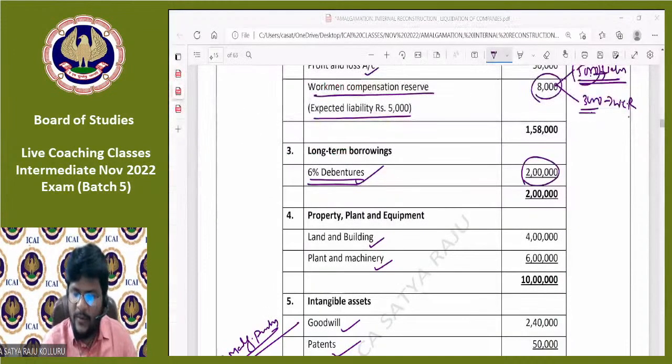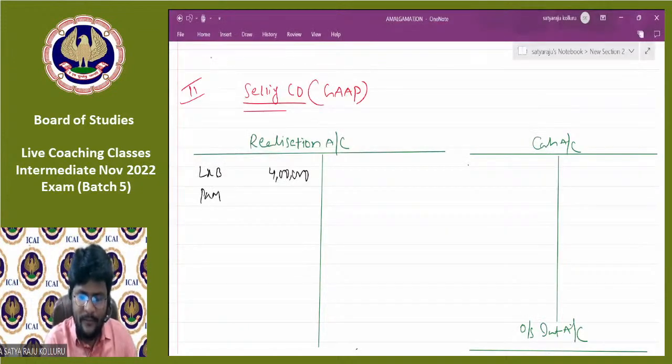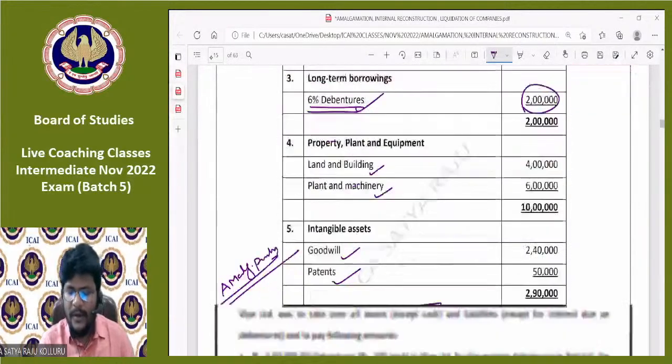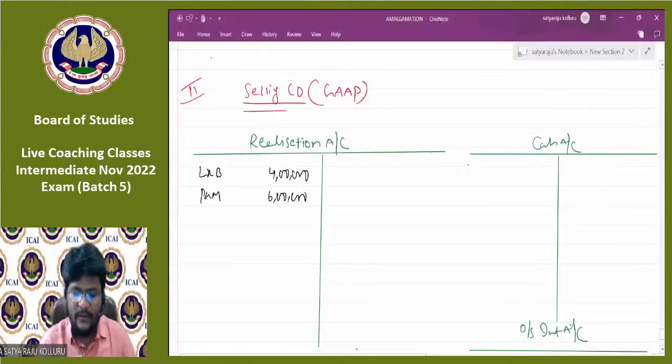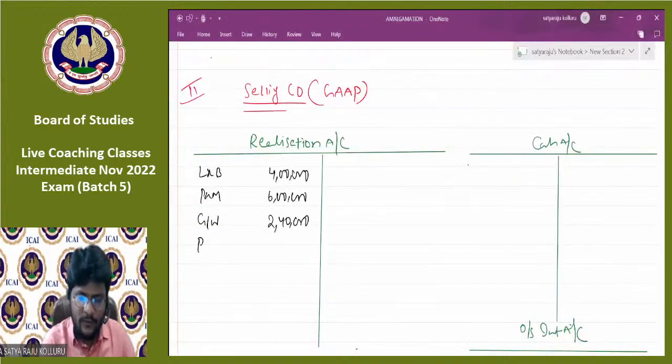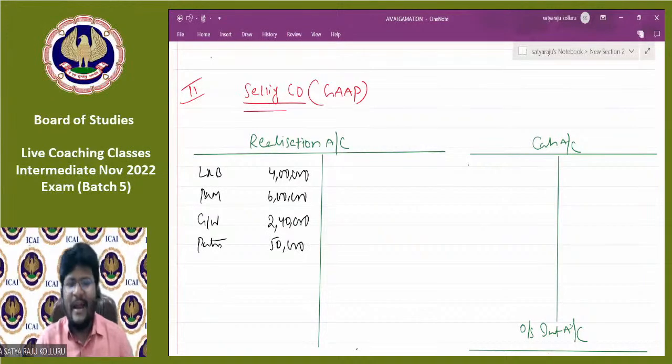Next, plant and machinery is there, 6 lakhs. After PPE, intangible assets are there, goodwill and patents. Goodwill is taken over, 2,40,000. Patents, 50,000. Some students may have a doubt: sir, land and building and plant and machinery are taken over at other than book value, so why are you transferring at book value? We are in the books of the selling company, guys.